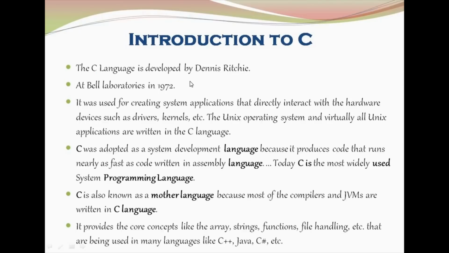C was developed by Dennis Ritchie at Bell Laboratory in 1972. C was basically developed for system designing. That is, it is used for developing operating systems such as the Unix operating system, and all the Unix applications were at first written in C language. C later evolved as a system development language because the code written in C nearly runs as fast as the code that is written in assembly language. C is also called a mother language because many syntaxes and basic concepts of C have been followed in predecessor languages like C++, Java and C#.